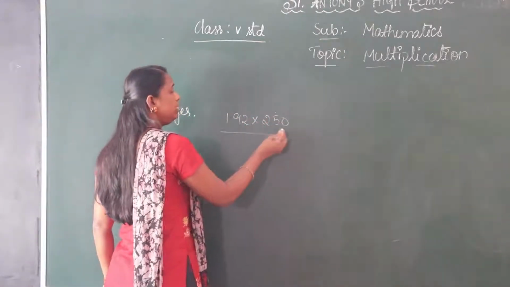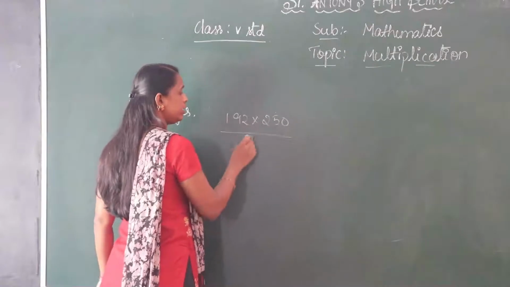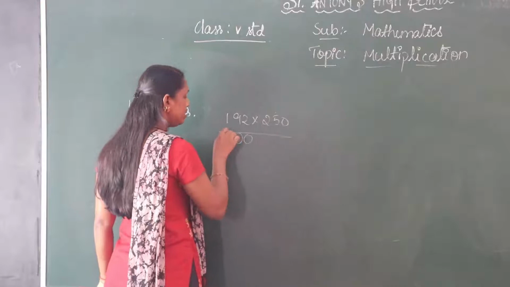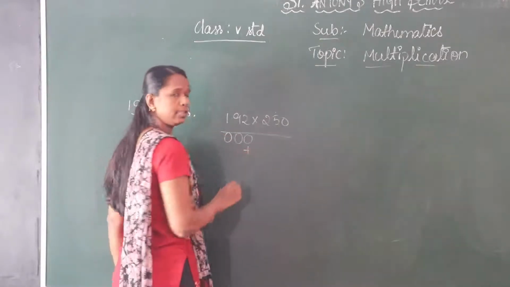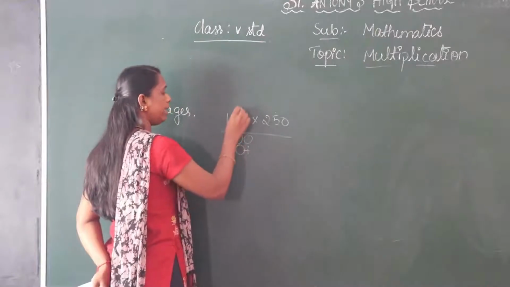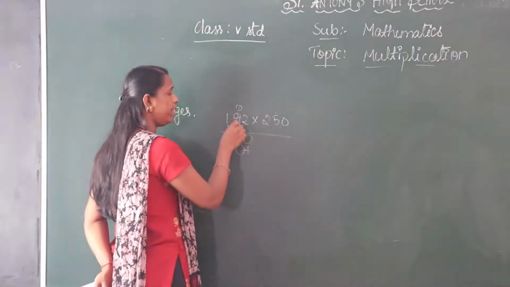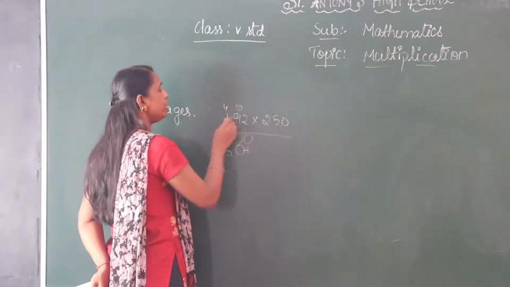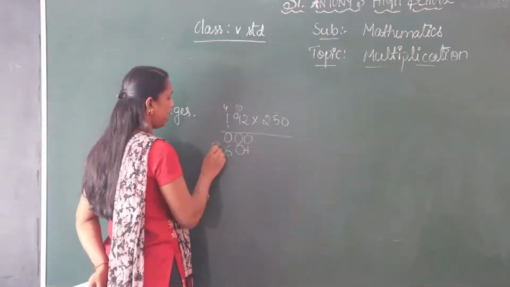Multiply both the numbers. 0 2s are 0, 0 9s are 0, 0 1s are 0. Leave one place. 5 2s are 10, 0, 1 carry. 5 9s are 45 plus 1, 46, 4 carry. 5 1s are 5, 5 plus 4, 9.